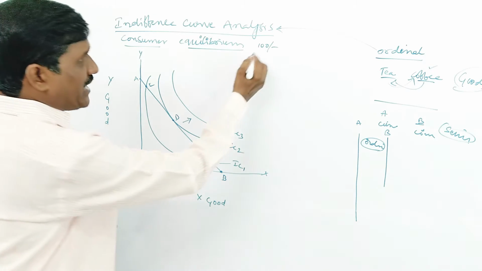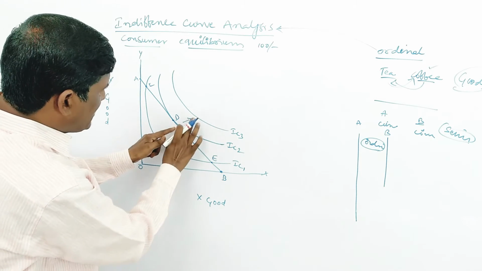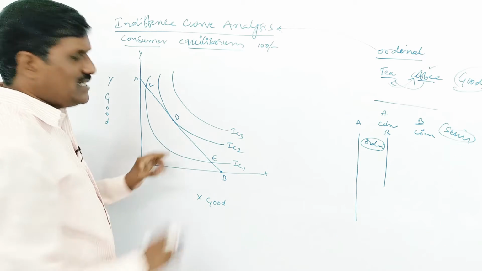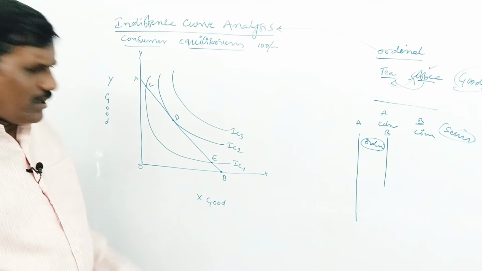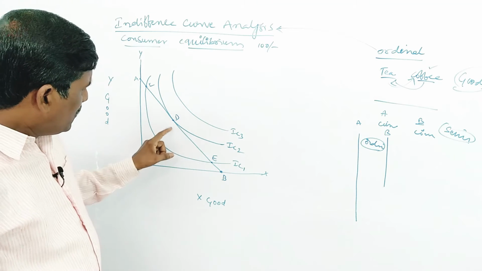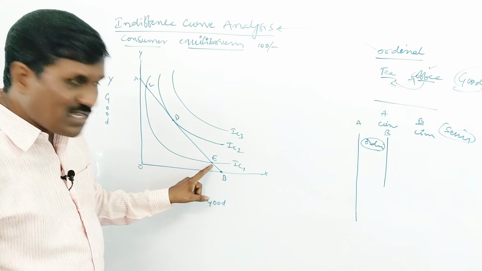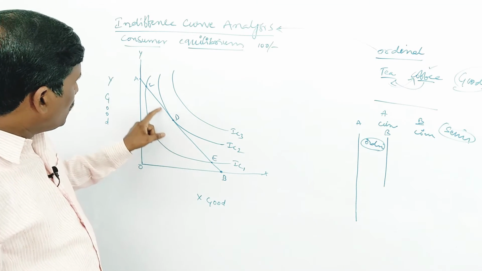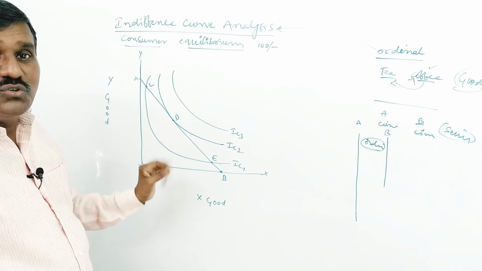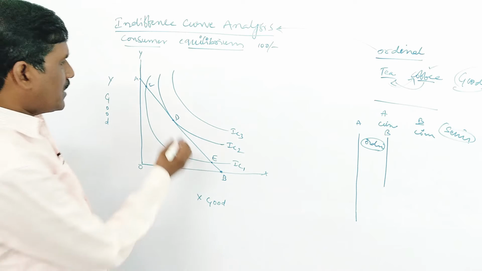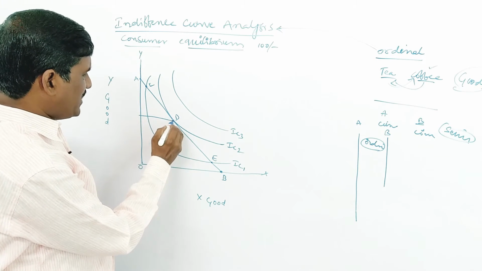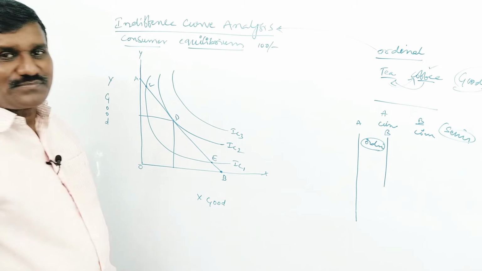Why? Because the consumer has 100, for example. This much income level is there, but he cannot jump to IC3. So his attempt has failed. Why? Because he has not reached the IC3 curve. And if you want to go to E, this gives low satisfaction. If you want to go up, this is also less satisfaction. As a result, the consumer will be at point D. He is not interested in changing from point D.